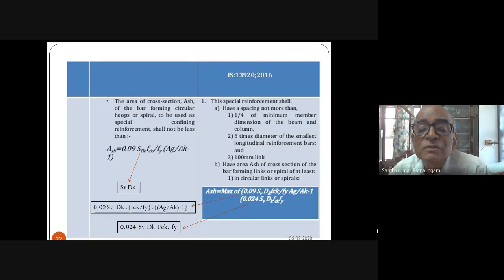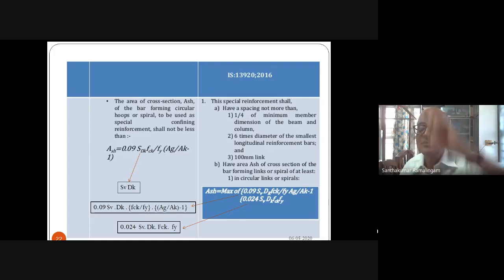The column's special reinforcement shall have a spacing not more than 1/4 the minimum member dimension of the beam or column, 6 times the diameter of the smallest longitudinal reinforcing bar, 100 mm. Mostly you will be landing in 100 mm. Now, there are three things that we will have to look at if we want to make a column behave in a ductile manner.